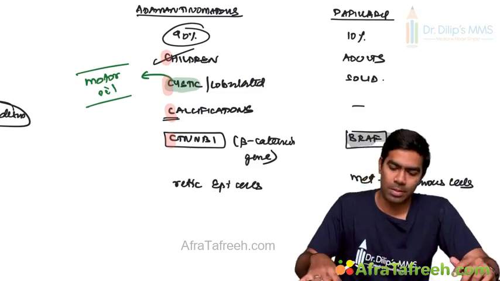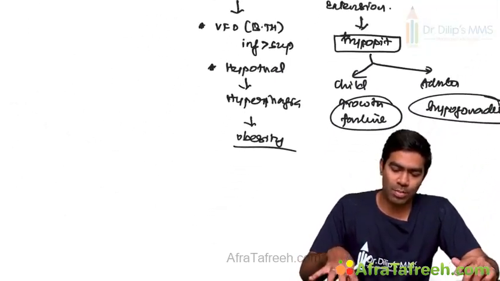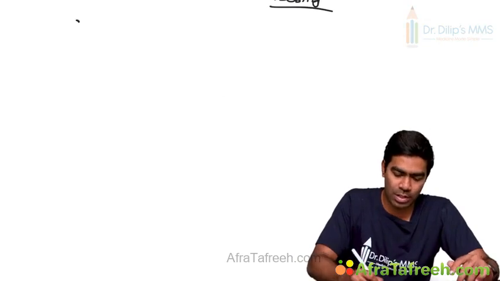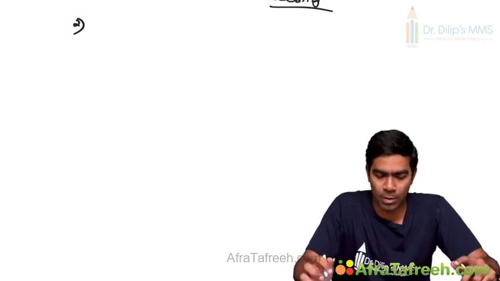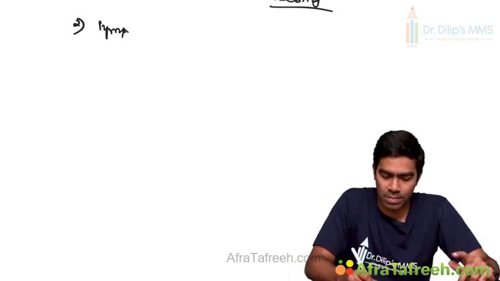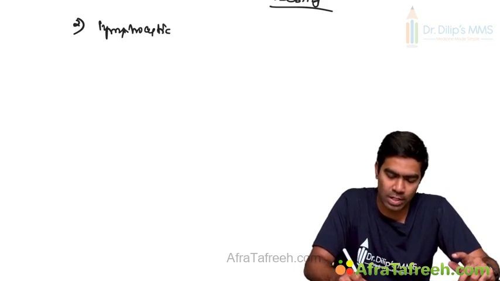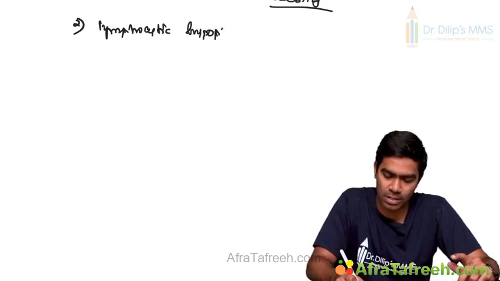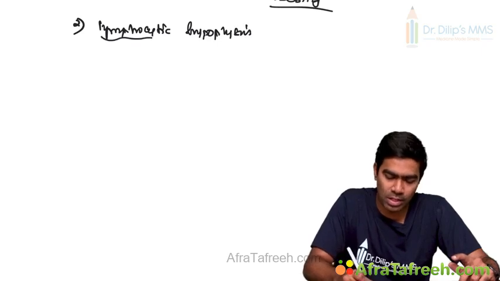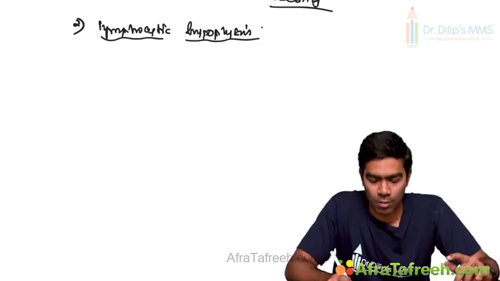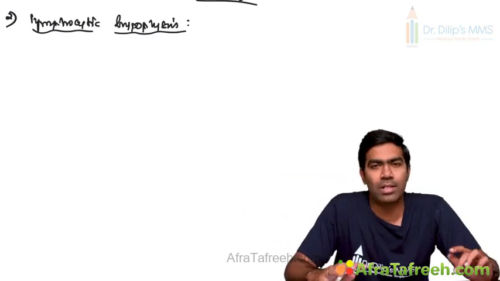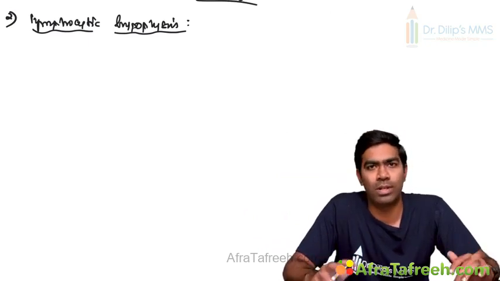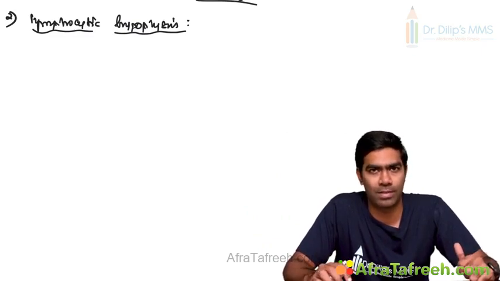Fine. So with this, your craniopharyngiomas are done. We are going to discuss again about this craniopharyngiomas and brain tumors in the central nervous system section. Okay. Second one, which can present as mass lesion, is lymphocytic hypophysitis. What do you mean by this lymphocytic hypophysitis? It's lymphocytic infiltration of the pituitary, hypophysis. That is what we refer to as lymphocytic hypophysitis.